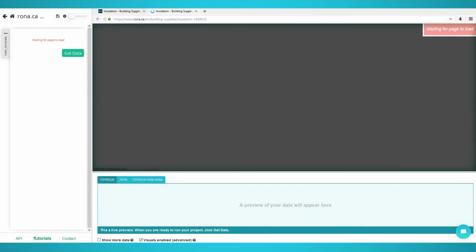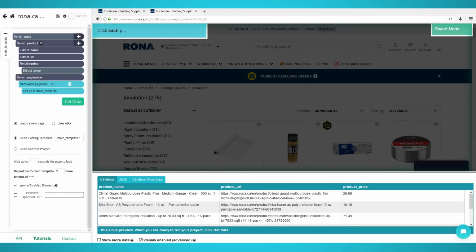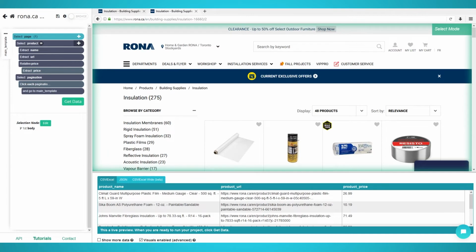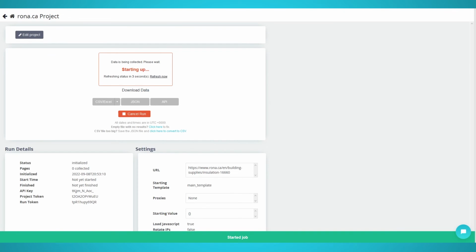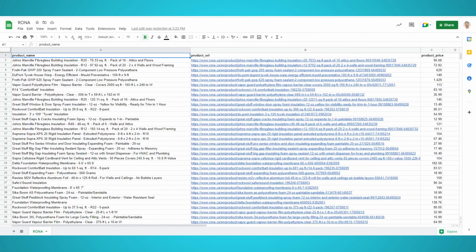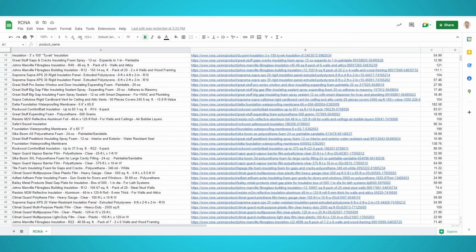Starting your scrape. You have successfully set up your project for scraping. To begin the scraping process on ParseHub server, you will need to click the green get data button on the left pane. You can now choose to test run, or schedule your scrape. Testing your run can be useful for finding bugs in your project, and schedule is useful for up-to-date data. We will choose run to scrape the 3 pages in total which we specified in the pagination step. If you followed the steps correctly, your data should look something like this.